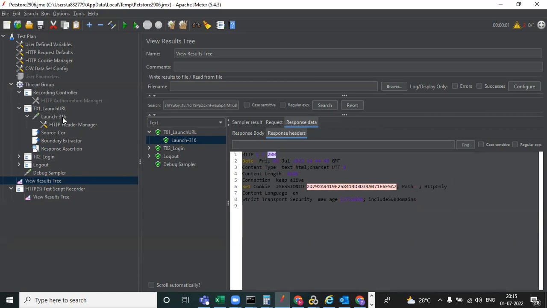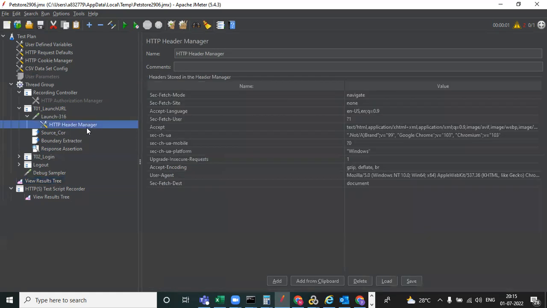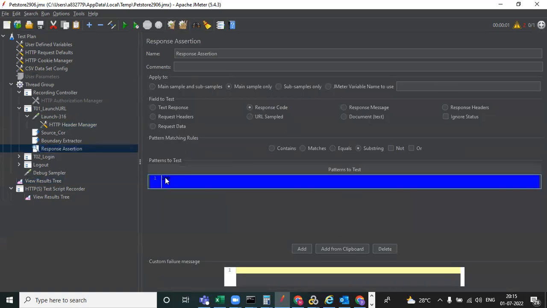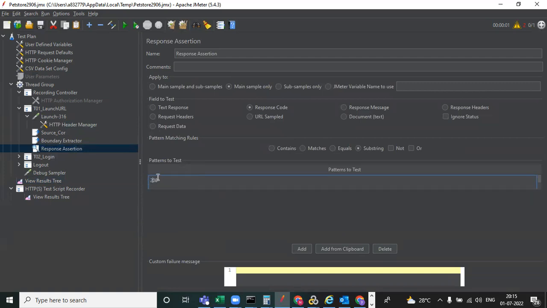Maybe, for example, apart from this, we'll go here to the response assertion. Instead of 200, I'm giving 500. Now you can observe whether it is a fail or a pass.